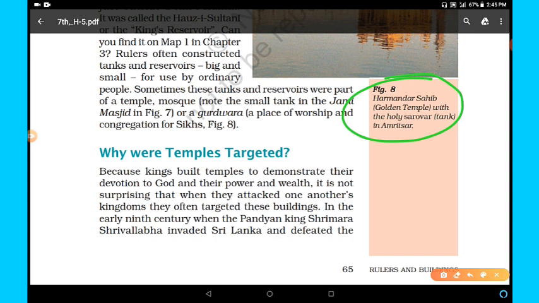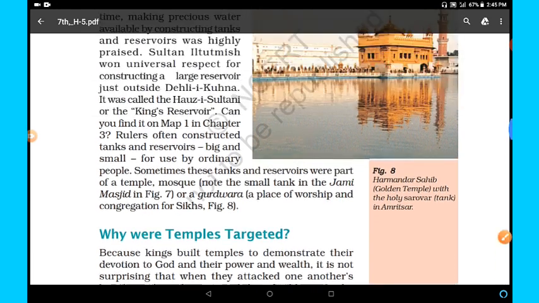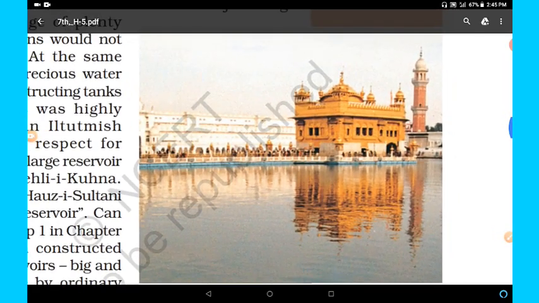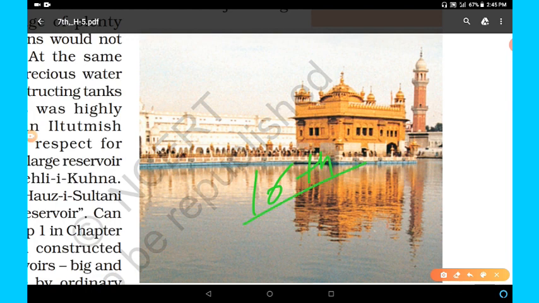Harmandir Sahib, also known as the Golden Temple, with the Holy Sarovar tank in Amritsar. See this image. This is the image of the Golden Temple or Swarna Mandir situated in Amritsar. It was completed in the late 16th century by Guru Arjan Dev, situated in Punjab.